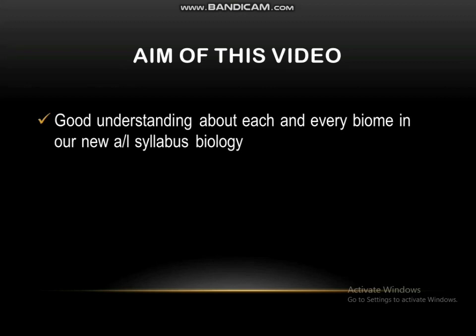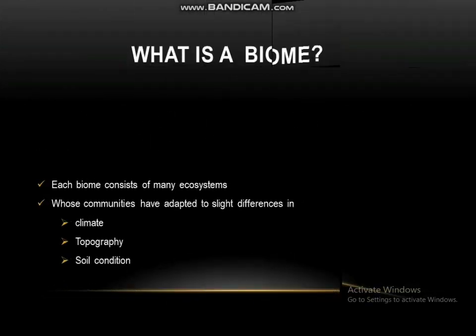So what is a biome? A biome is a large geographical area which is classified based on the predominant vegetation adapted to that particular environment. The climate and geography of a region determines what type of biome can exist in that region.